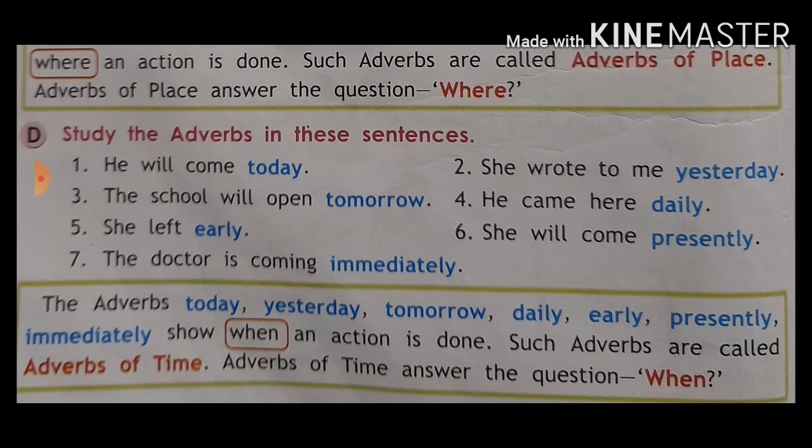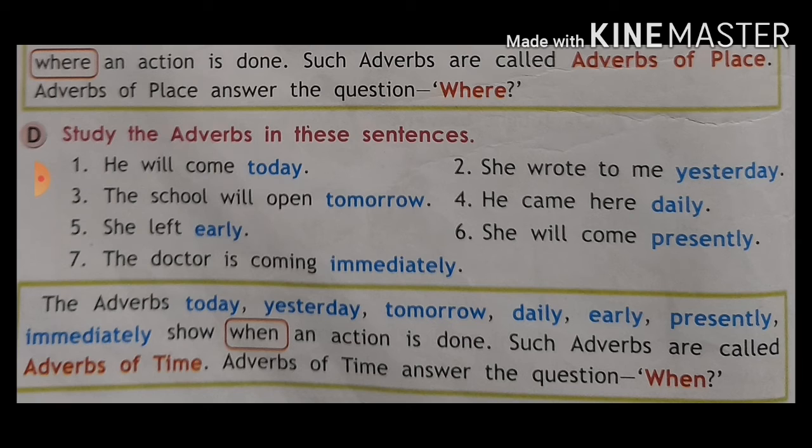She wrote to me yesterday. When did she write to you? Yesterday. So yesterday is adverb of time. The school will open tomorrow. When will the school be open? Here the time is given: tomorrow. So adverb of time is tomorrow, because it shows कि school कब open हो रही है. Open होना वो school का action है.